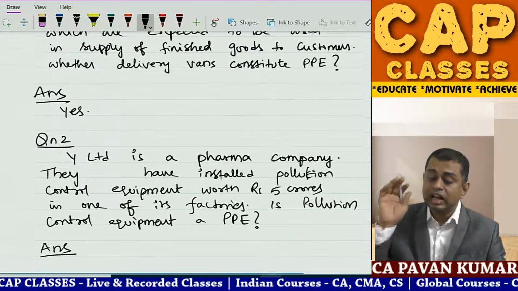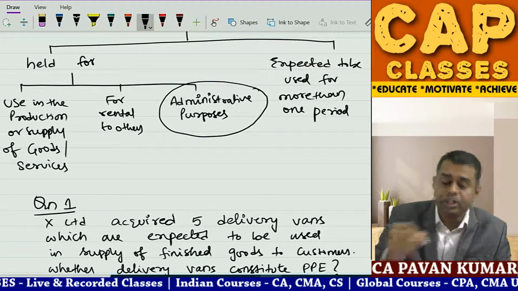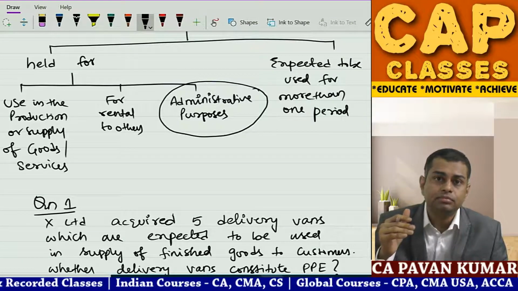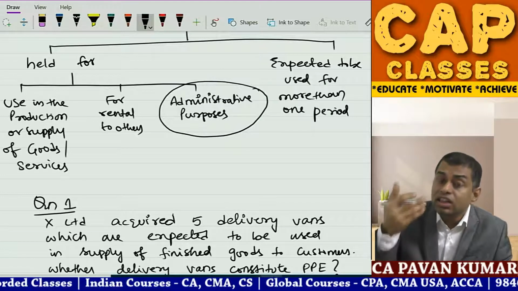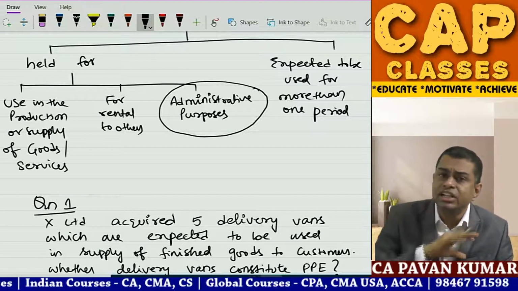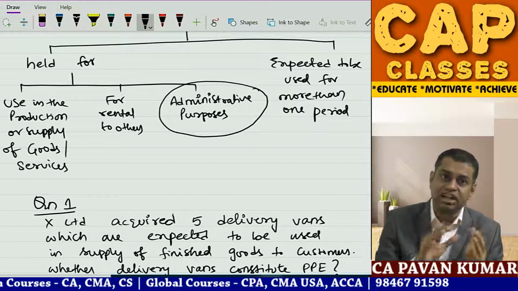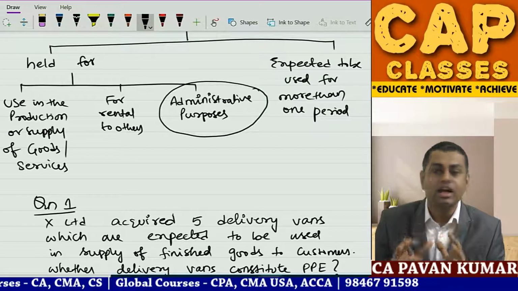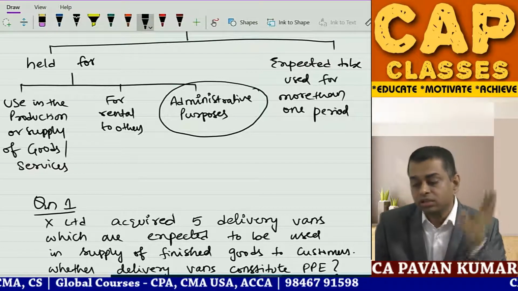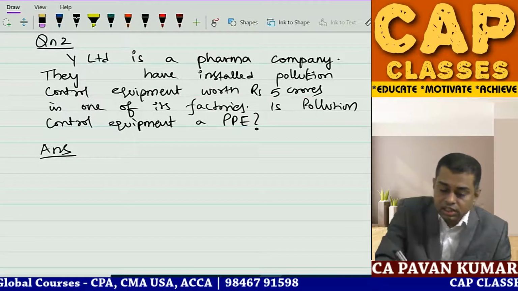Everybody is saying yes. Now try to understand the word administrative purpose. It includes all these kinds of pollution control equipment, marketing, sales, everything comes under administration only. This administration is not like your cost sheet. Administration means in general, if you are using it in the business, you can categorize this. The answer is yes.